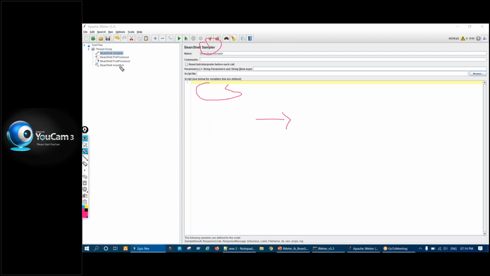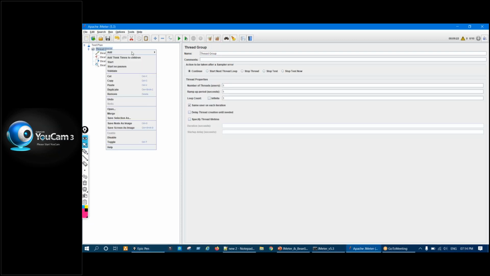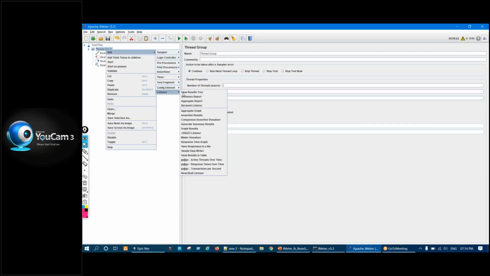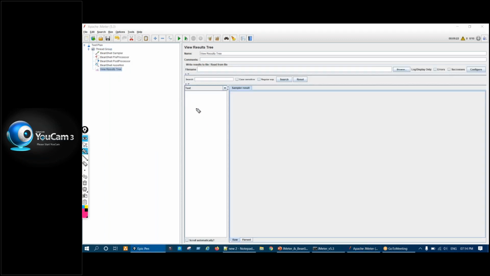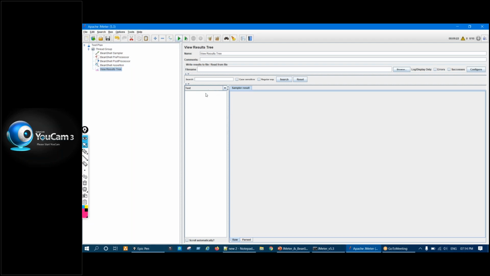Okay, and obviously all will execute, but what is the difference here is that any code you write in BeanShell sampler executes and it is shown in the result or in view result tree. Let us say here I have 4 components added, all BeanShell only. If I run, only BeanShell sampler will be shown in this view result tree.